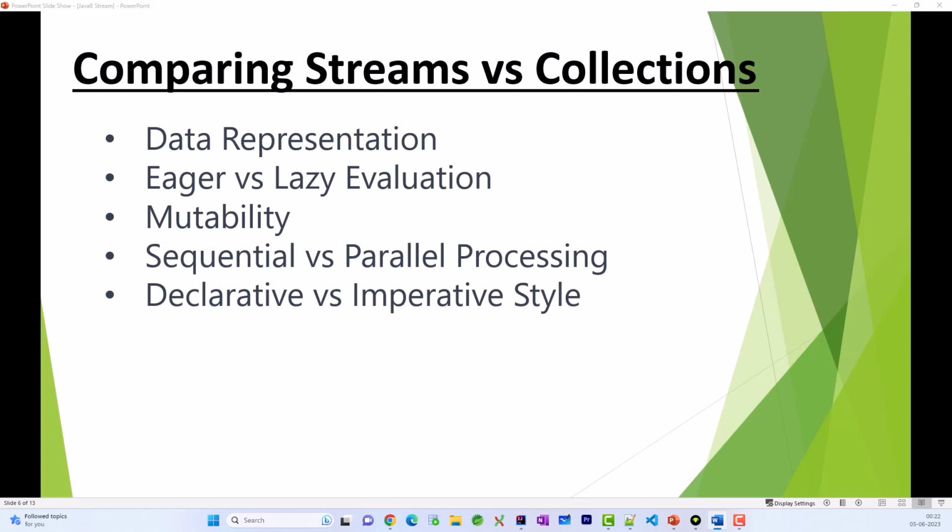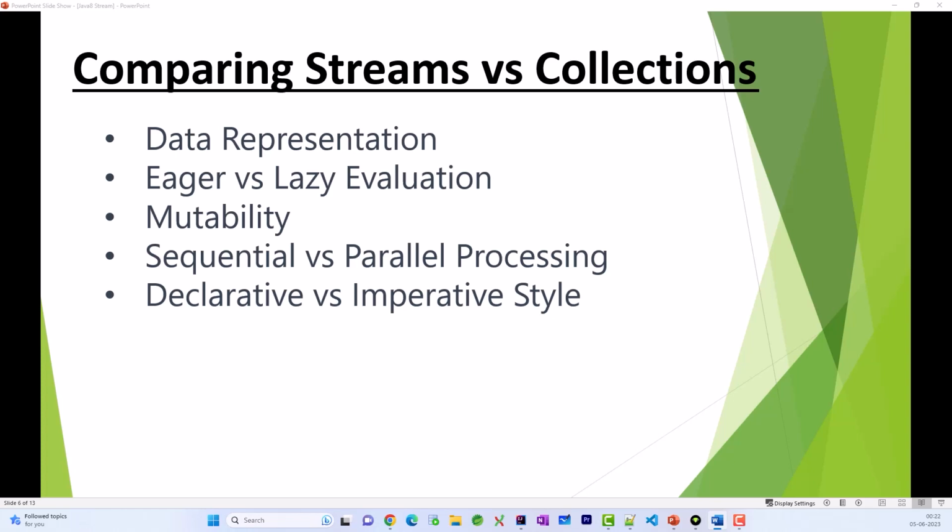the streams. So collections are nothing but a group of objects, right? But these objects are stored within an underlying data structure. Now this data structure could be an array, a linked list, a tree or something, right? But in case of streams, there is just an abstraction layer on top of the source data source, and then the processing is done. Okay.